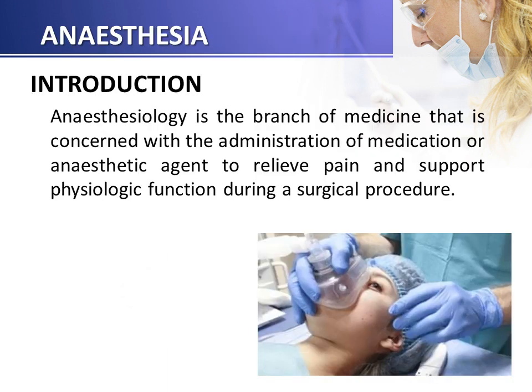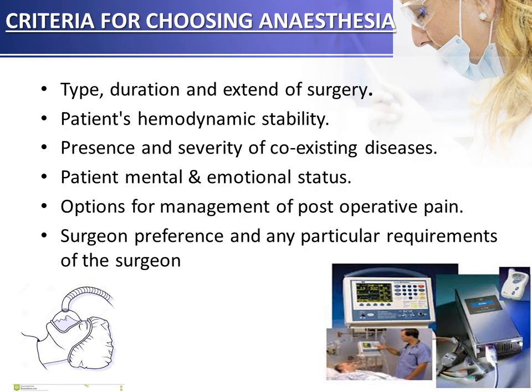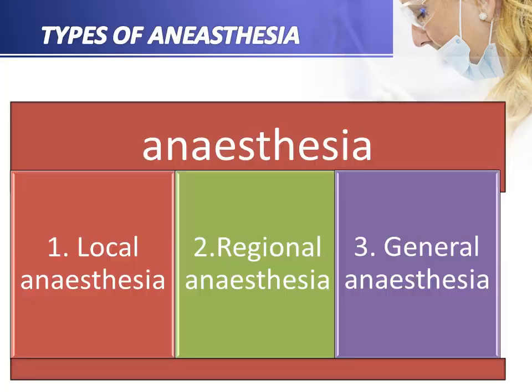Now, anesthesia introduction. Anesthesiology is the branch of medicine that is concerned with the administration of medication or anesthetic agent to relieve pain and support physiologic function during a surgical procedure. Now, criteria for choosing anesthesia includes the type, duration and extent of surgery, patient's hemodynamic stability, then presence and severity of coexisting disease, patient mental and emotional status, options for management of post-operative pain, then surgeon preference and any particular requirements of the surgeon. Now, types of anesthesia includes local anesthesia, regional anesthesia and general anesthesia.